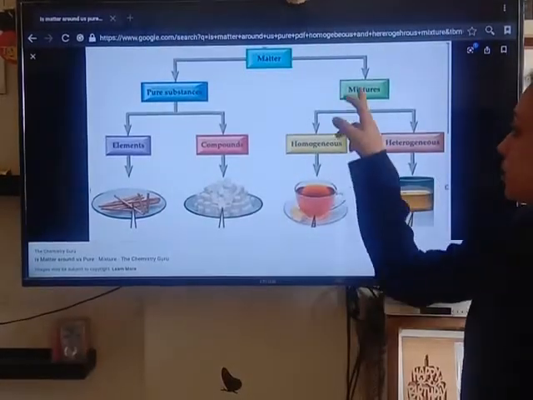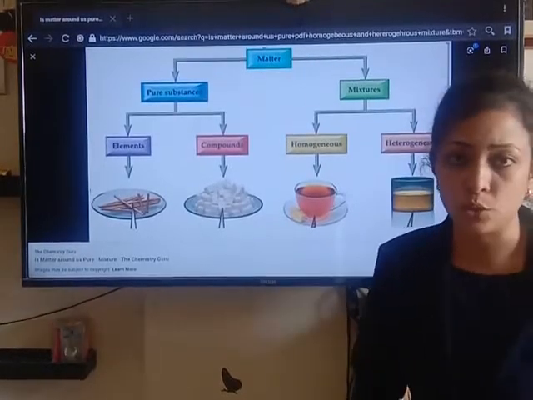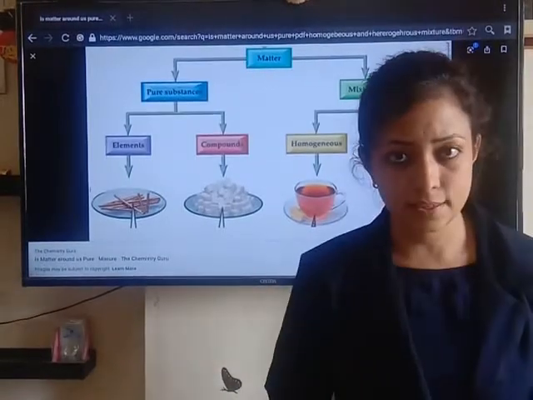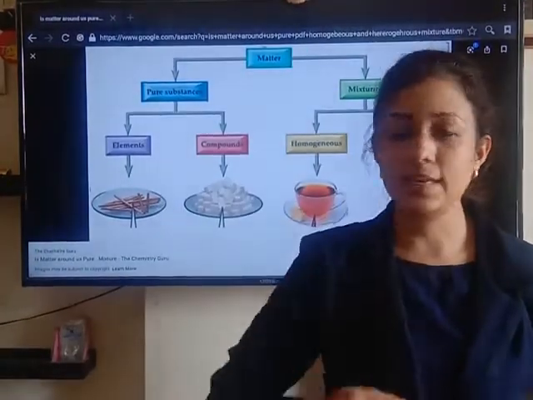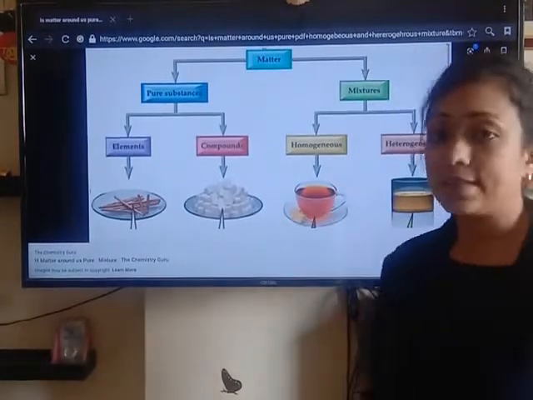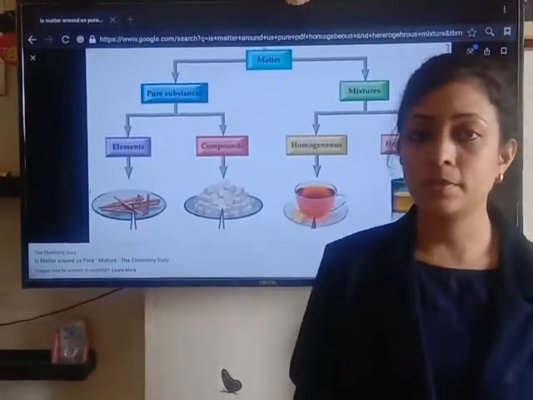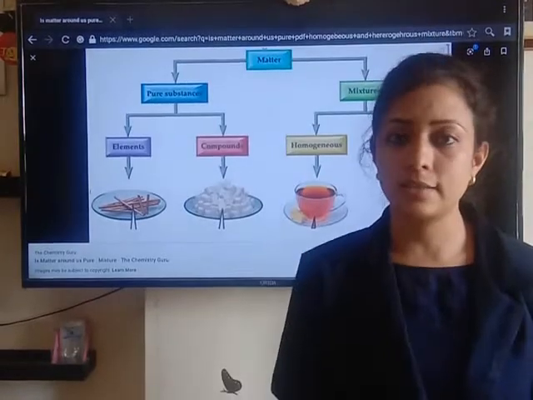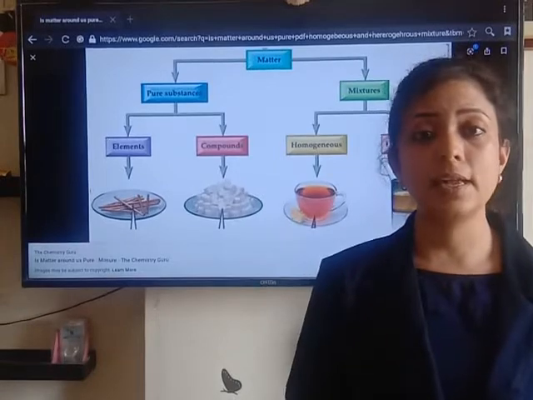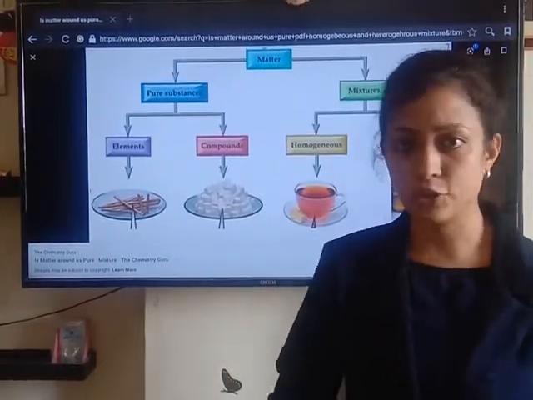Now here children, mixtures are of two types, homogeneous and heterogeneous mixtures, as I have told you. Now this is a filter tea. Why is filter tea a homogeneous mixture? Because it appears same throughout. No distinct boundaries are formed in that. If we take an example of unfiltered tea, which is not filtered, that is an example of a heterogeneous mixture, because the tea leaves remain at the bottom and supernatant tea forms the layer at the top. So unfiltered tea is a heterogeneous mixture and filtered tea is a homogeneous mixture.